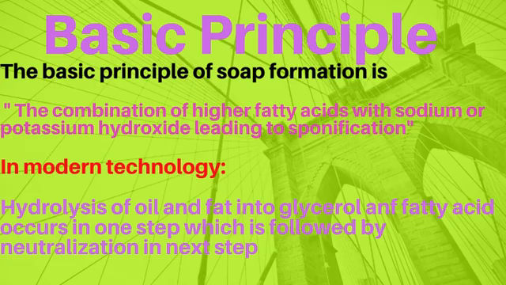Now we come towards the raw materials. The main raw materials used for soap manufacturing are glycerides, rosin, caustic soda, sodium chloride, binding materials, fillers, coloring matter, and perfumes. Now we discuss one by one each raw material. The sources of glycerides are tallow, lard, palm oil, whale oil, fish oil, and greases.